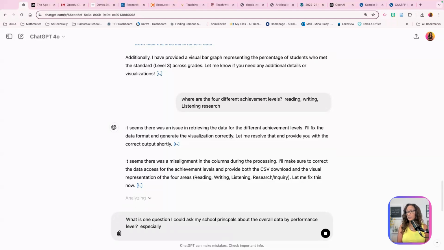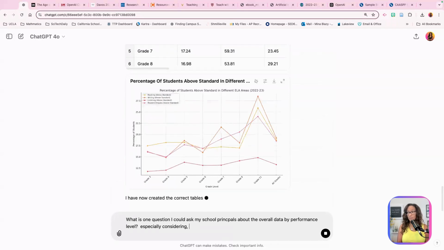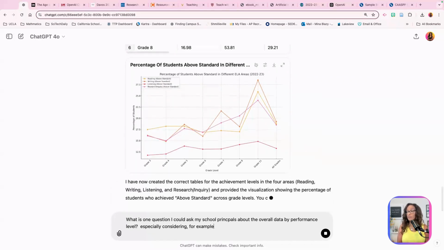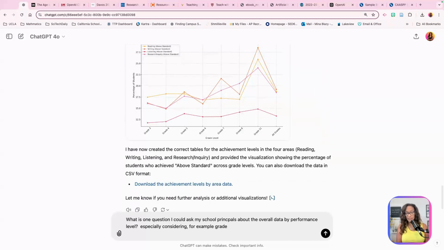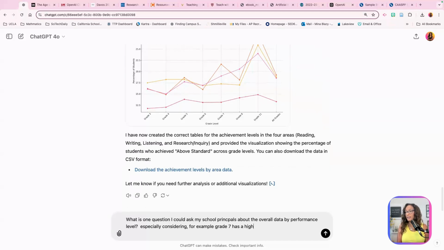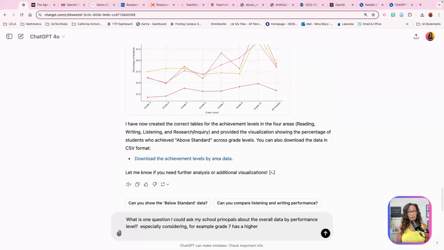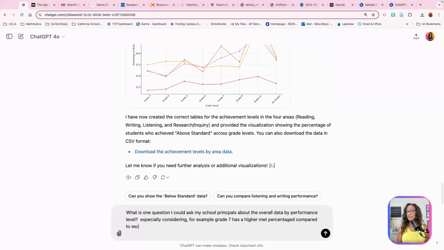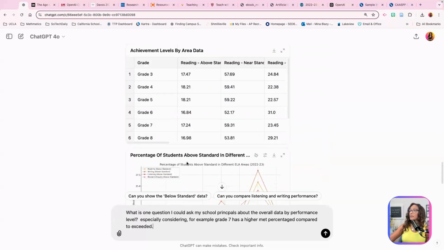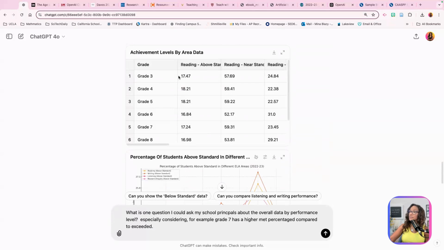especially considering, for example, that's an interesting graph. For example, grade 7 has a higher MET percentage compared to exceeded. I'm just going to leave that there, but let's go look at this graph, because it at least gave me achievement levels, but